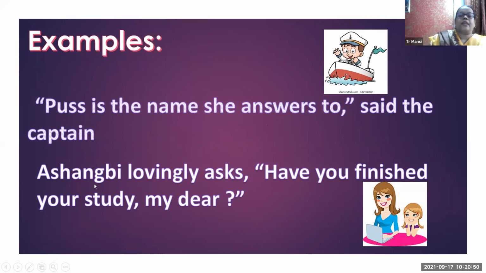The second example: Ashangbi lovingly asked, "Have you finished your study, my dear?" This is again the statement of Ashangbi. This is the question which she asked her daughter, and again it is mentioned in the inverted commas. So we can say this type of speech is a direct speech.